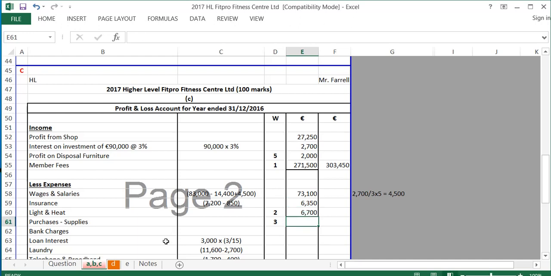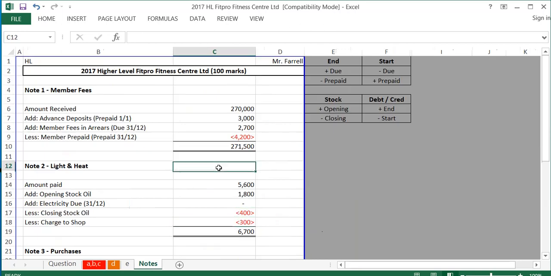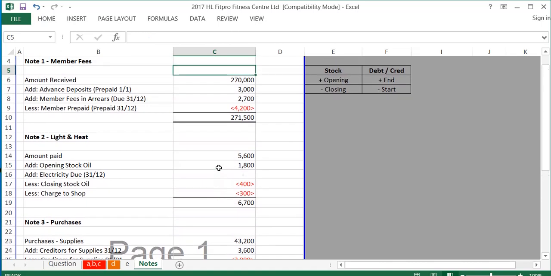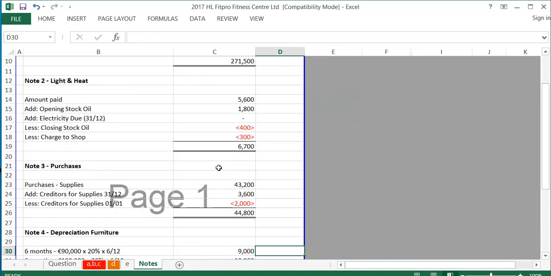Purchase of supplies, again I'm going to do a note on, look at the notes. So purchase of supplies is 43,200 from the payments. Again, for debtors and creditors up here, we said we add them at the end and take away the start. And again, purchases go with creditors. So my creditors for supplies at the end is 3,600, which I can get from note 7. And the creditors for supplies at the start of 2,000, I will get at the top of the question. So I add at the end and take away the start, which leaves my total purchases as 44,800.